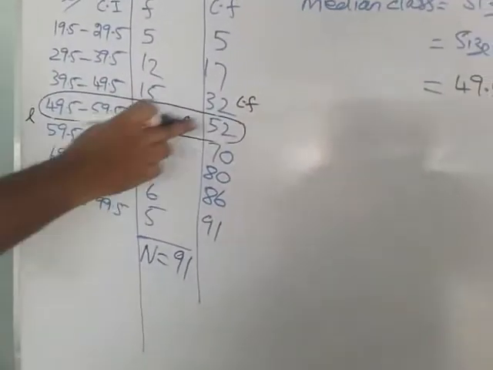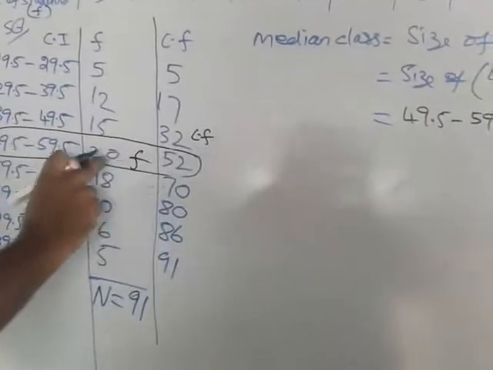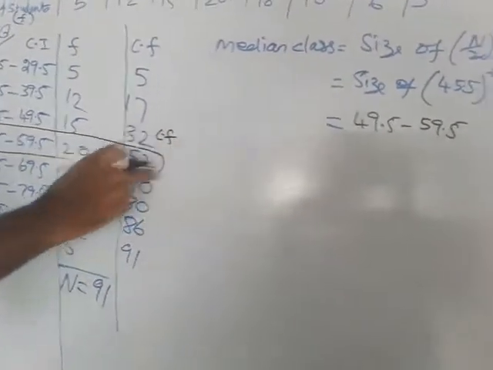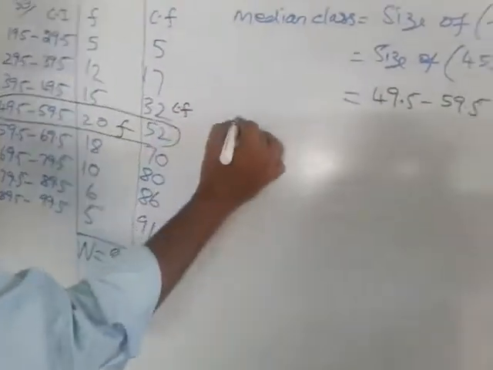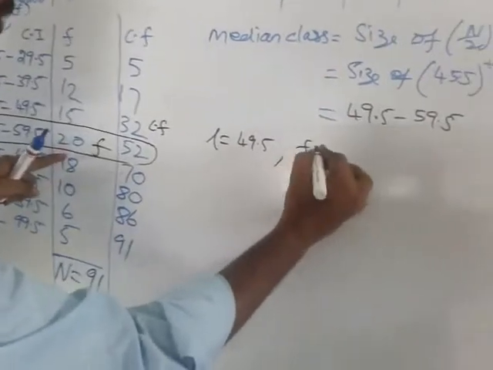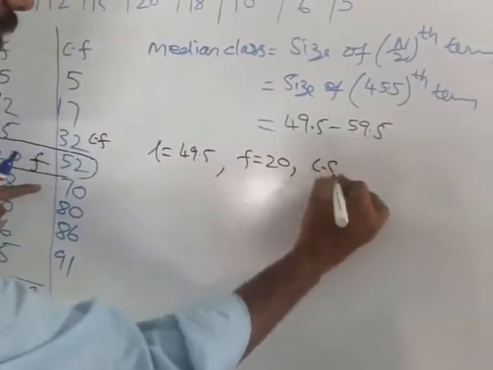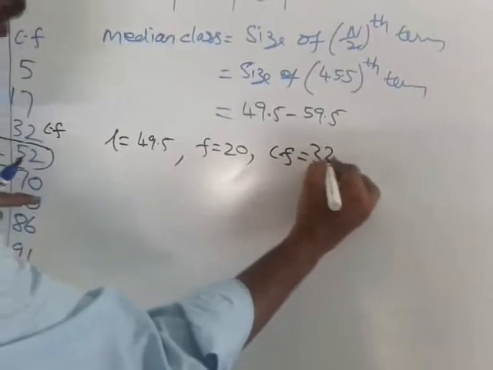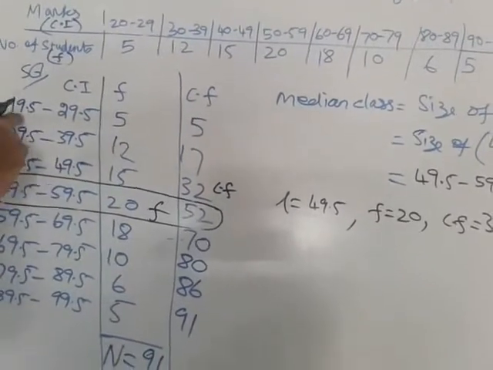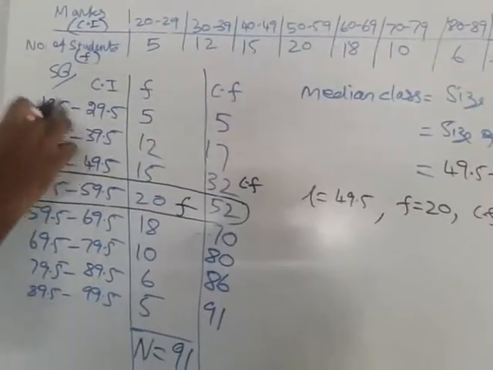Okay, again repeat. After finding the class interval, that 45.5 lies in 52, you mark this row. This is L, the lower limit. The preceding, previous value, this 32, is nothing but our CF. Okay, now write it here. So L equal to 49.5 and F equal to 20 and our CF equal to 32, the preceding value, and C is the length of the class interval. Don't take the class from the given problem. After converting, here only you take our C value.